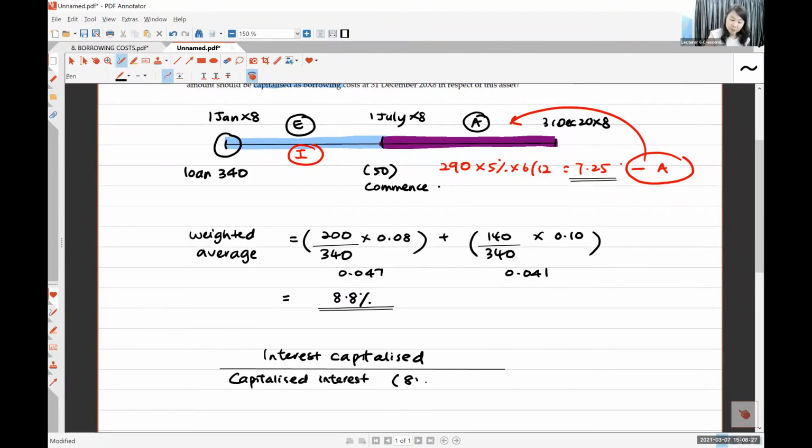I'm going to take 8.8%, calculate the loan. How much did you borrow? You borrow 340, the bank is going to charge you 340, right? But you want to capitalize how many months? 6 months only, correct? Start July until December.